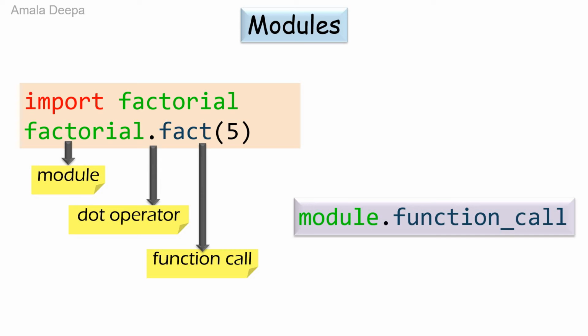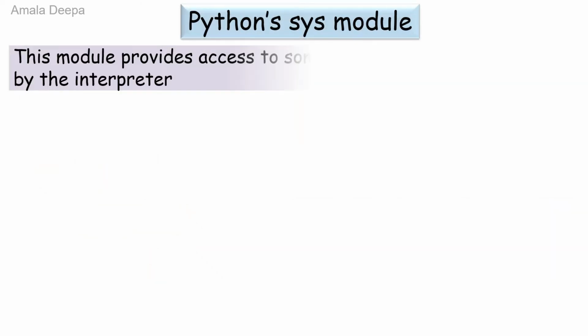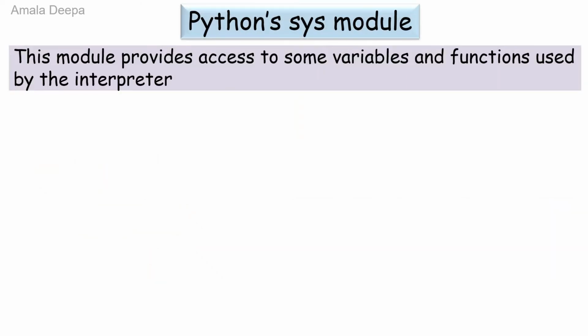Next, I will explain the three modules sys, os, getopt. First, we will see about the sys module of Python. This module provides access to some variables and functions used by the interpreter.